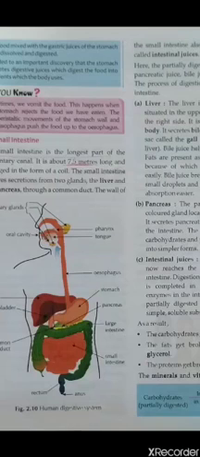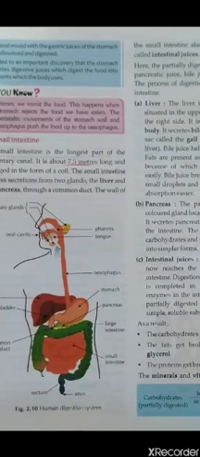Okay, so after most of the nutrients have been absorbed in the small intestine, the remaining intestinal content, called waste material or feces, passes along the large intestine. Then in the large intestine most of the water is reabsorbed from the feces into the blood, and due to this the feces becomes less bulky.